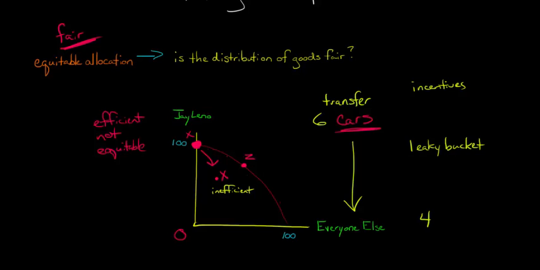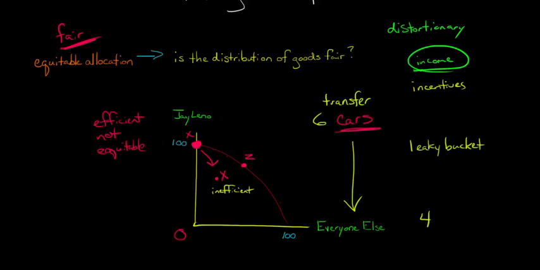So if we think about this in terms of income, for example, and the amount of hours people are working, and think about it in terms of income instead of cars, when you transfer some income from someone who's wealthy to someone who's not as wealthy, you've given the person who's wealthy less of an incentive to work. I'm not saying they're not going to continue working or something like that, but you've changed their incentives. As you transfer resources from somebody, you change their incentives, right? So that's why we say the taxes are distortionary unless they're a lump sum tax.